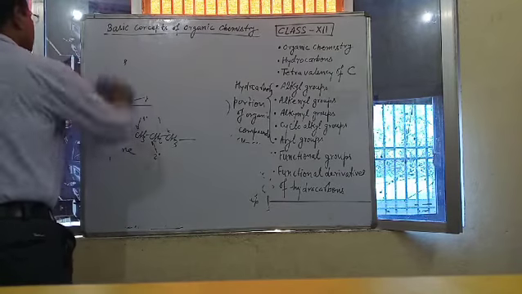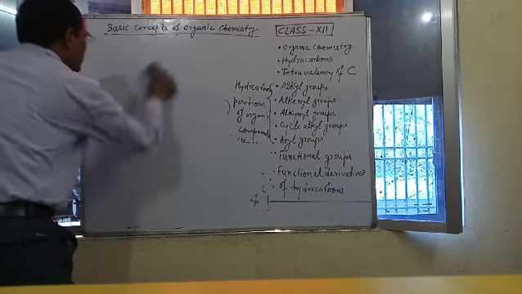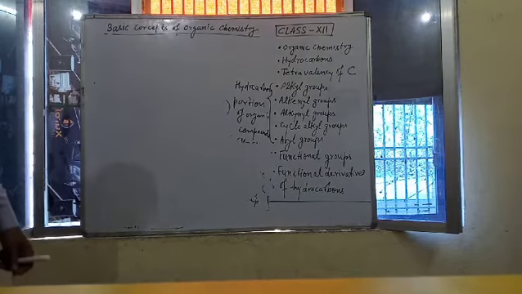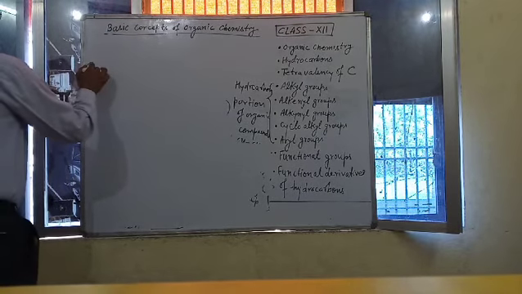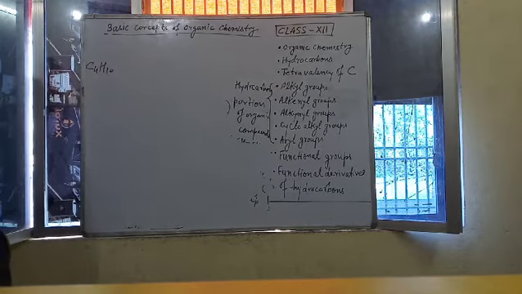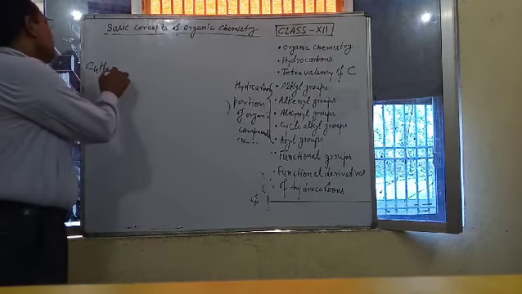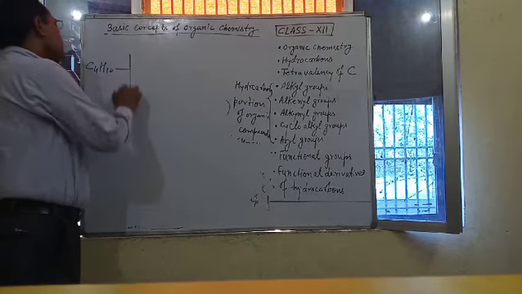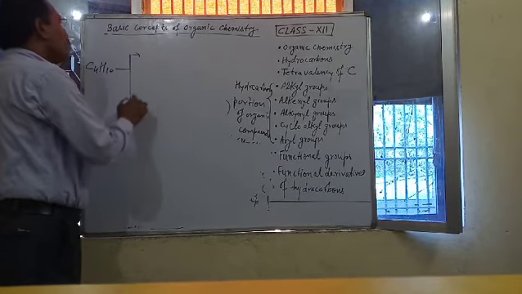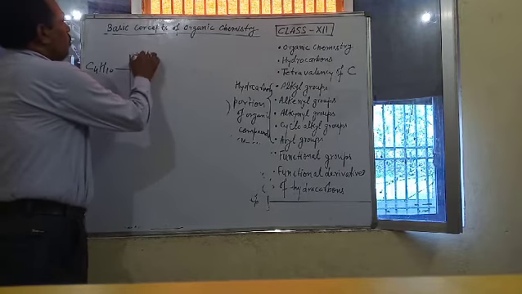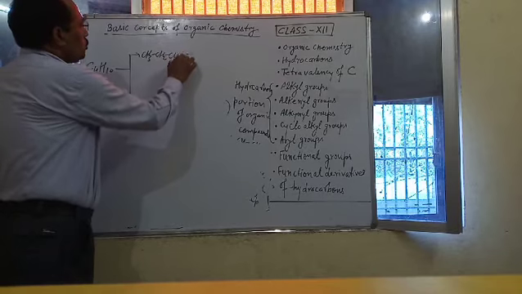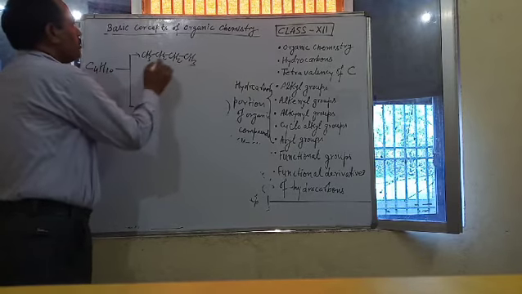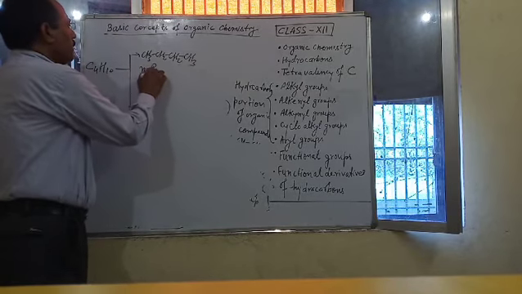The next alkyl group is related to the number of carbon atoms 4, that is n equal to 4. If the alkane is C4H10, it can be represented by two isomers. One is the straight chain hydrocarbon CH3, CH2, CH2, CH3. This is known as n-butane.